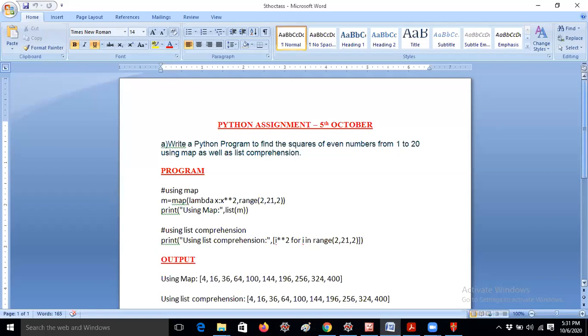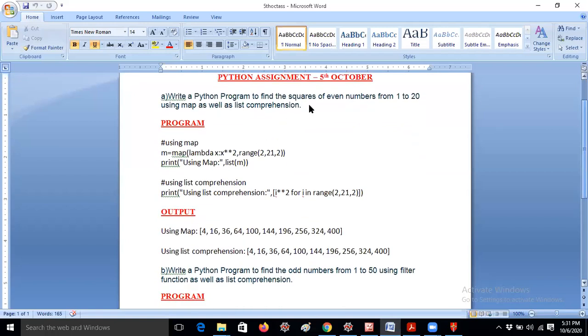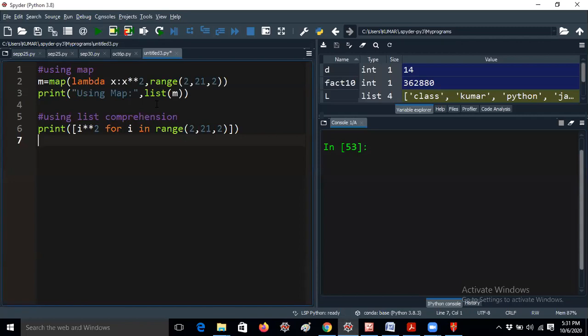So it's very easy actually. The topic here is that first we have to find the squares of the even numbers from 1 to 20. So you have to write an expression. Let me take the drawing tools.